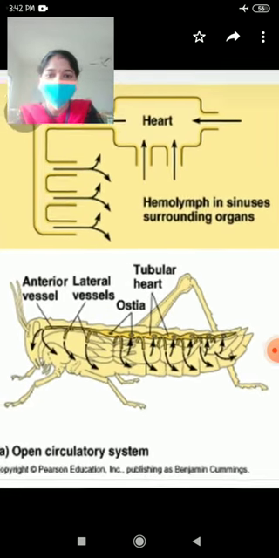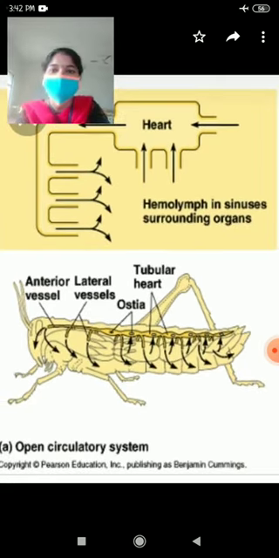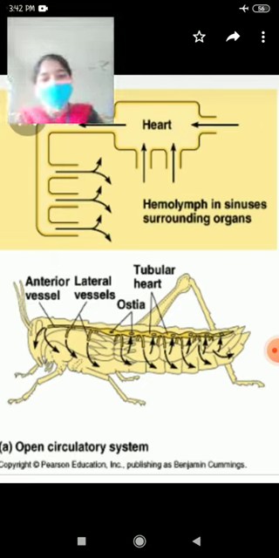First we see the open circulatory system, how it is. In this type, the blood flows partially in the blood vessels and partially in the body cavities. See in this slide how the blood moves in the body. From the heart, first the blood enters the blood vessels. From the blood vessels, it enters the body cavities. That means the blood does not stay always in the blood vessels. In this slide, we can see how blood flows from the heart. It enters the blood vessels. From the blood vessels, it moves to the open spaces.